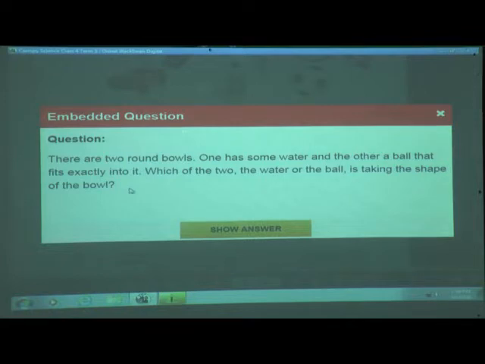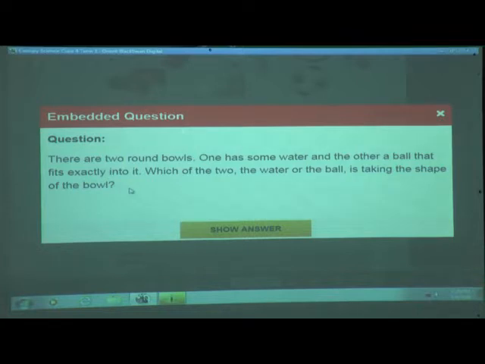Solids have definite shape and definite volume. So if you keep any solid thing on the table or in the bag or anywhere, it will not change its shape. But whenever you change the place of a liquid, for example, if you pour it from a bowl into a glass or a bottle, it will take the shape of the glass or bottle. So a liquid changes its shape, but a solid will not change its shape according to the place.